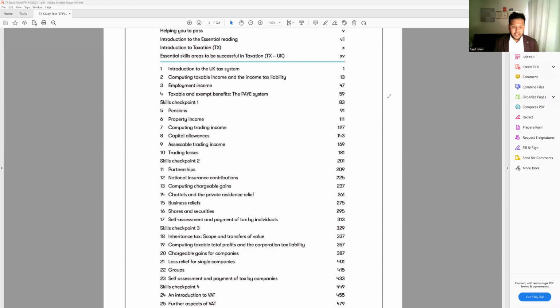For example, if you look at the employment income, you can look at only chapter number 3, but when you calculate the tax for a person, you're going to look at all these things together. For example, if I try to see how much tax an individual needs to pay based on their earnings, we need to look at their employment income, the property income, the dividend, and the savings income, everything together.